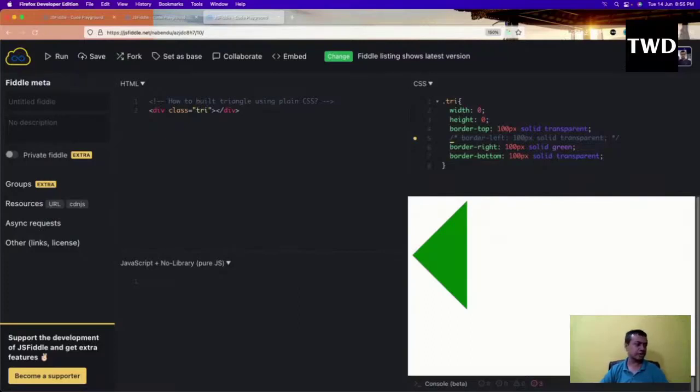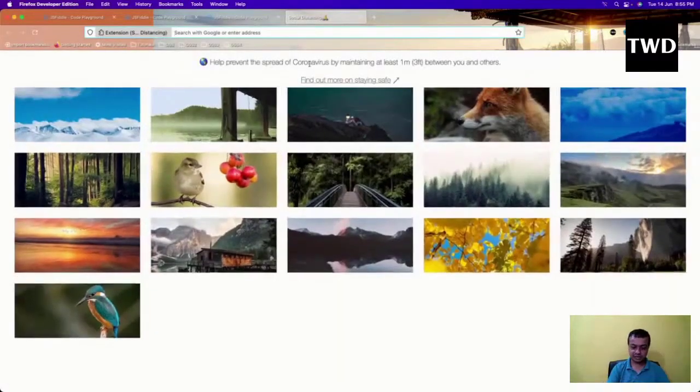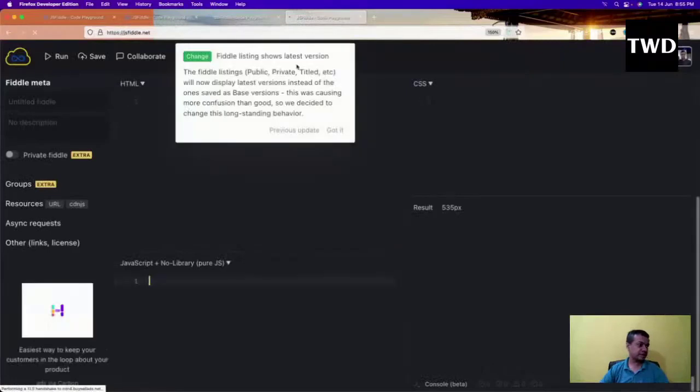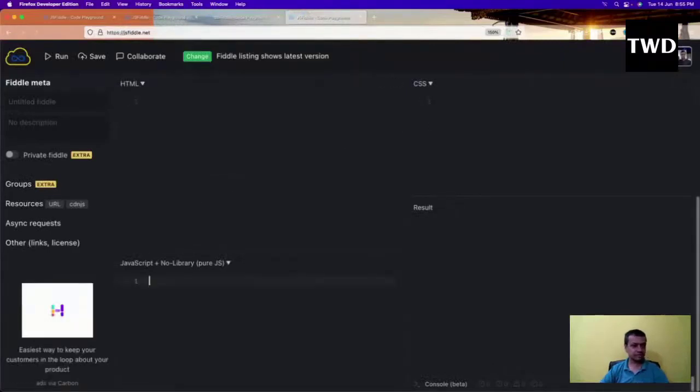There are other ways also to create a triangle. This is the easiest way to create triangles, and triangles are useful in a lot of places. Okay, this fiddle I'll do again, and then now what is the thing?